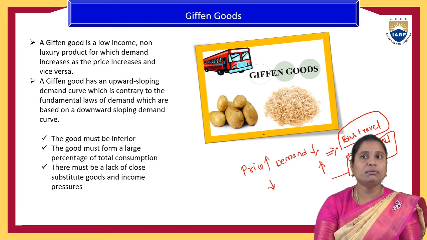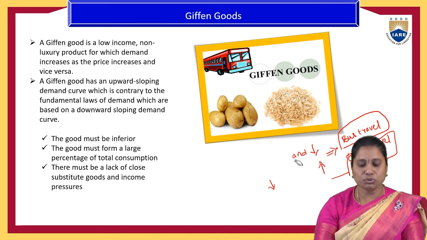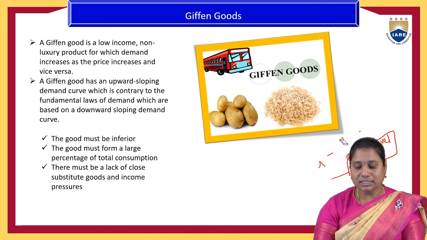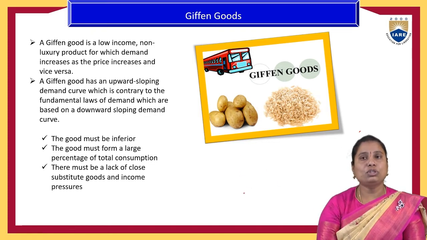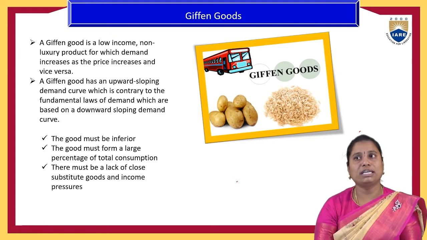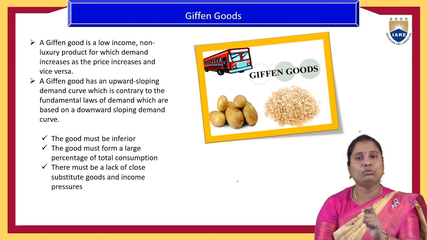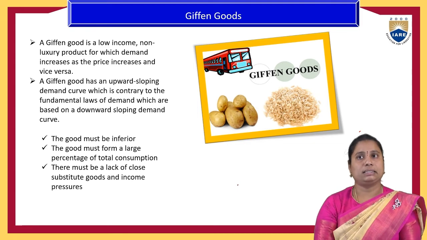So again, this will change from situation to situation. But if such phenomena exist in the market, then that phenomenon is called an exception to the law of demand due to the Giffen paradox. So due to the Giffen paradox, that exception to the law of demand exists.